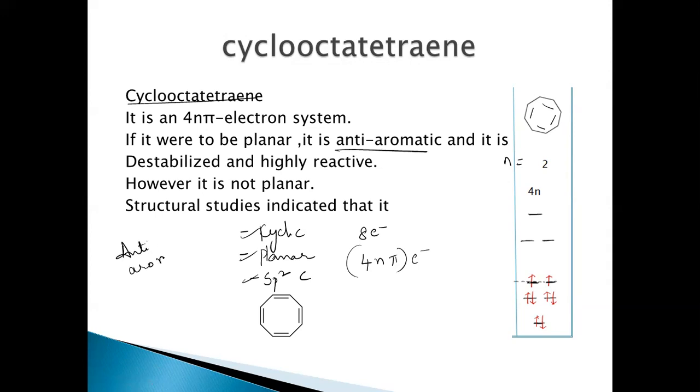If the molecule were to be planar, it would be anti-aromatic, but structural studies have indicated that it is not planar. So if it is not planar, it is having a tub shaped structure actually.